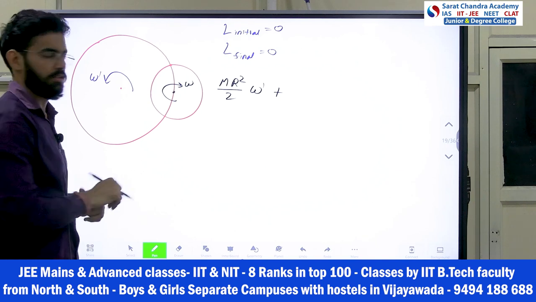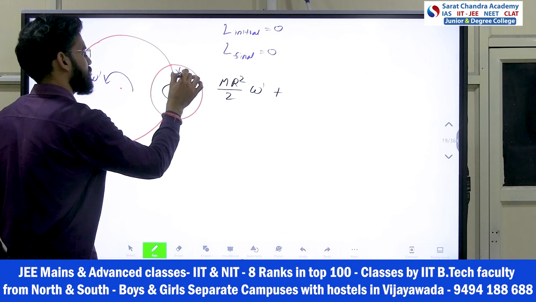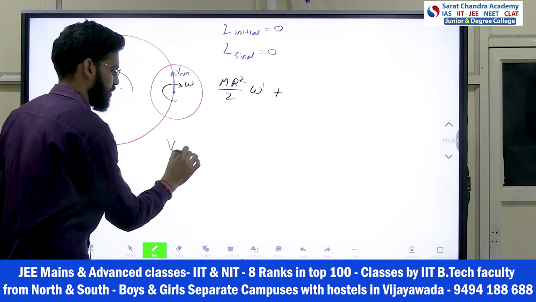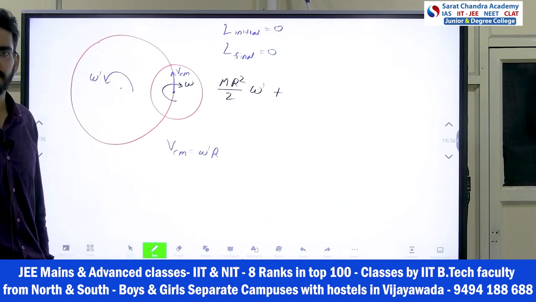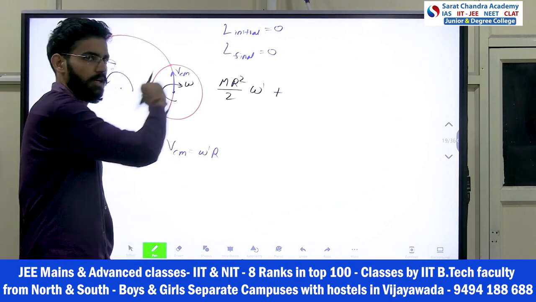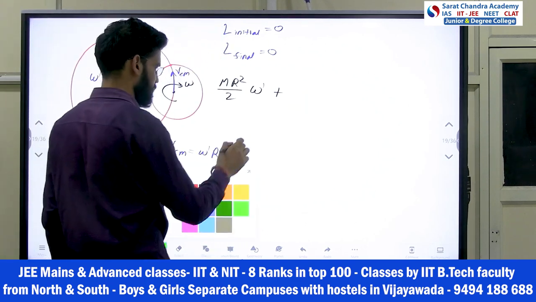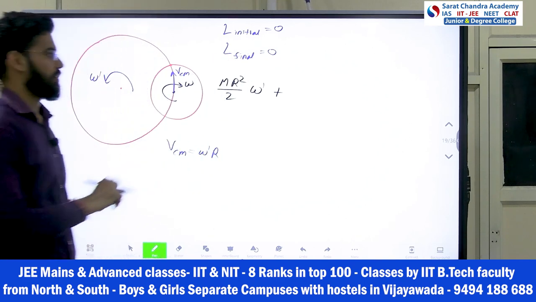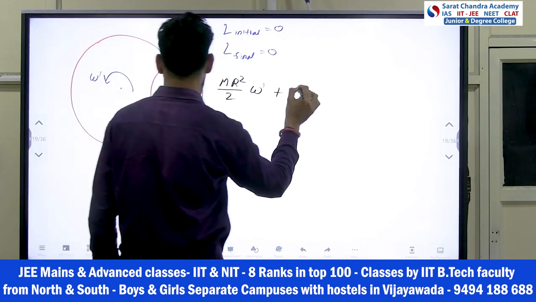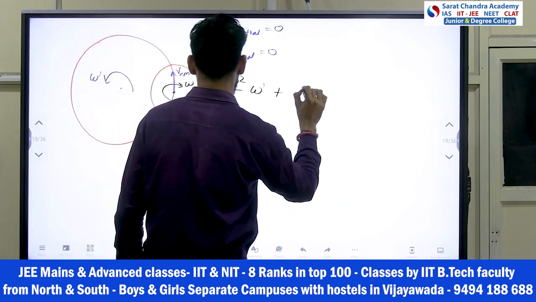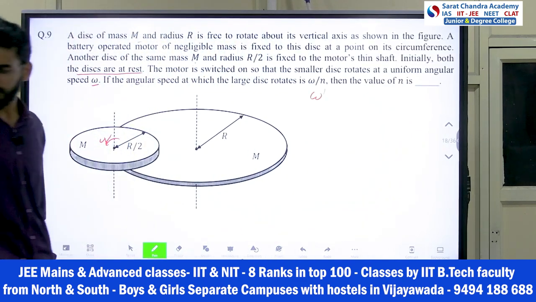Translation, it is moving like this, right? With what velocity is it moving? What is the velocity of the center of mass? Here, VCM for the smaller disc. What is that? Omega dash r, right? So what can I write here? So this is MBR. What can we write? M, that is mass is M only, right? Yes, M only mass.